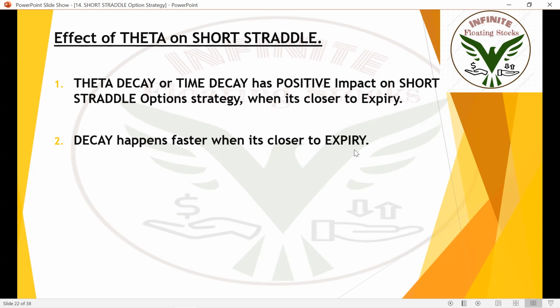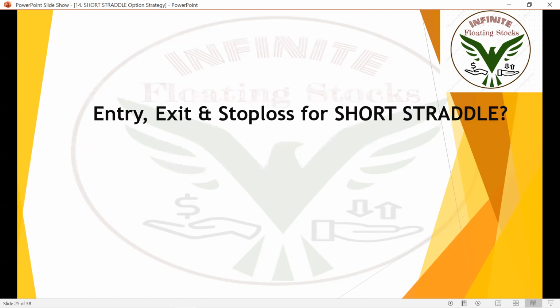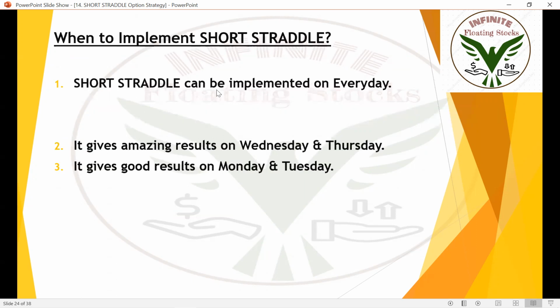Theta will be more powerful on Wednesday and Thursday, and it will try to bring the premiums down to zero on expiry day. That is the reason this strategy works best if you implement it on Thursday. On Wednesday also it gives good results. Short straddle can be implemented on every day except Friday.